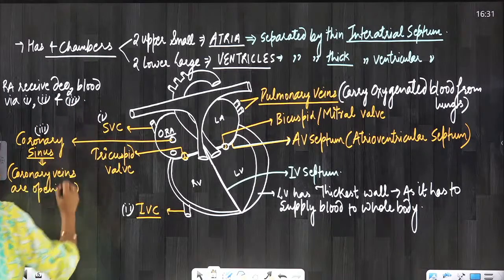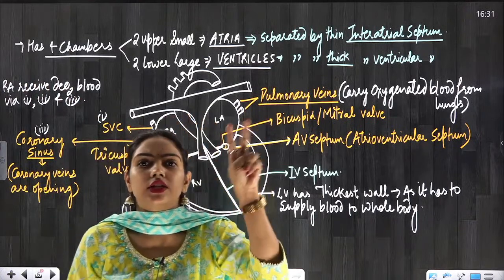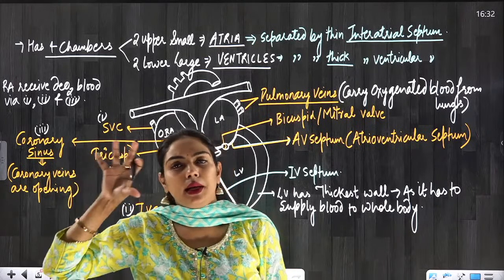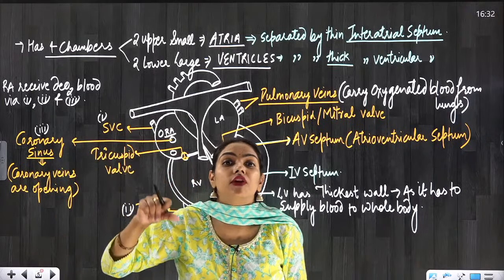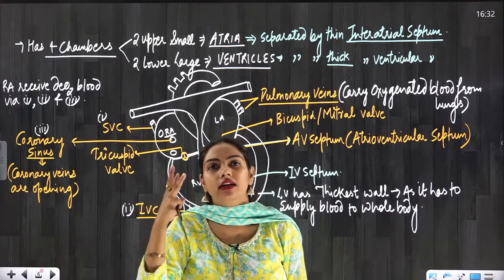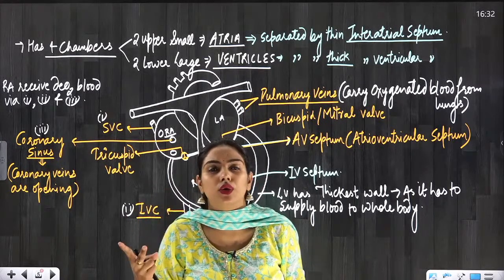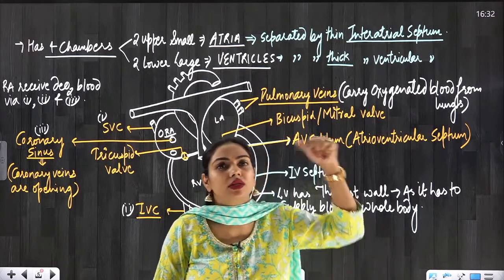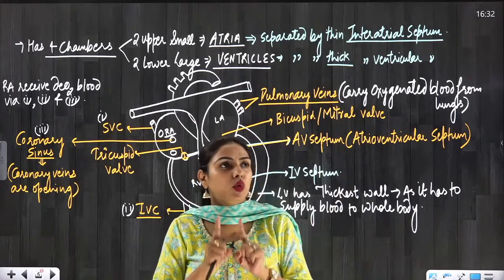So now I think this is understood. In heart there are 4 chambers, 2 atria, 2 ventricles. Now you have understood that the right atrium is receiving which type of blood and from where? From the body parts it is receiving deoxygenated blood via 3 things. Okay, via SVC, IVC and coronary sinus. Now talking about the left atrium, it is receiving oxygenated blood from the lungs via pulmonary veins.